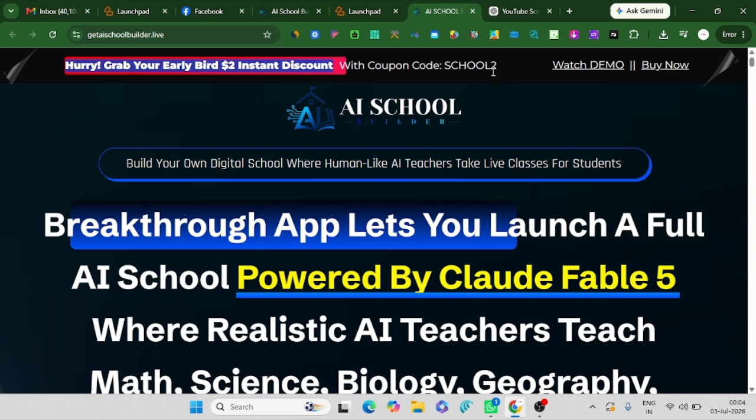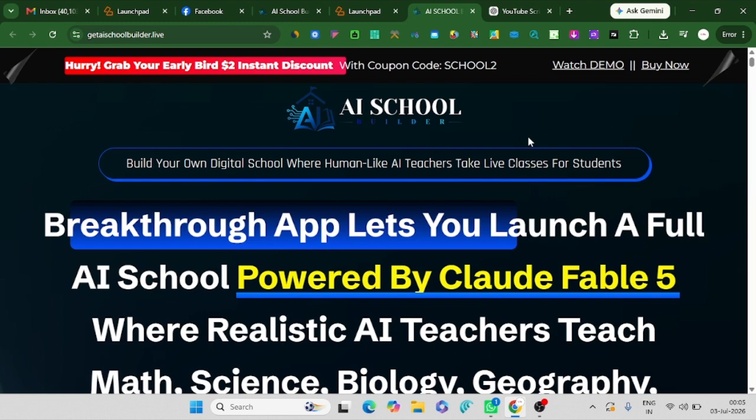Interesting AI tool, which is newly launched and one of the powerful AI tools, which helps teachers make their classes and their work easier. So basically, today we are going to review AI School Builder,